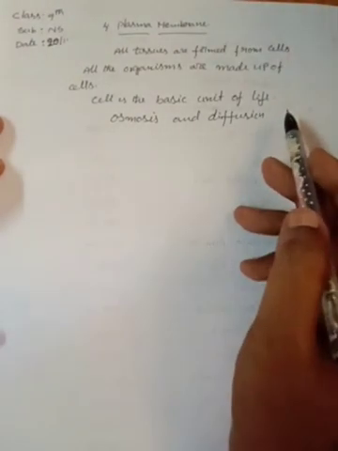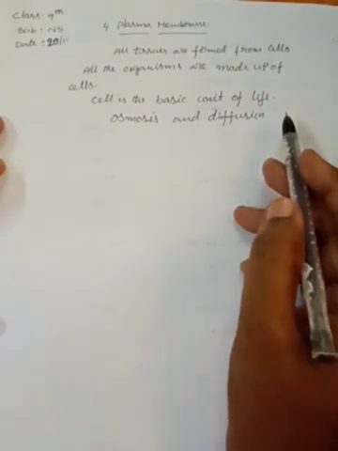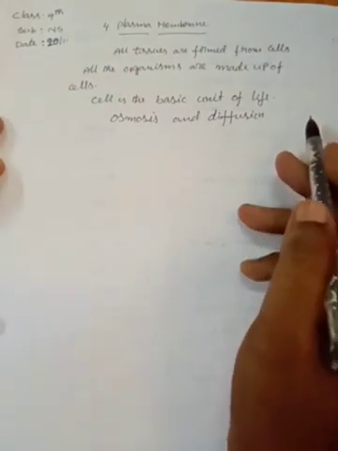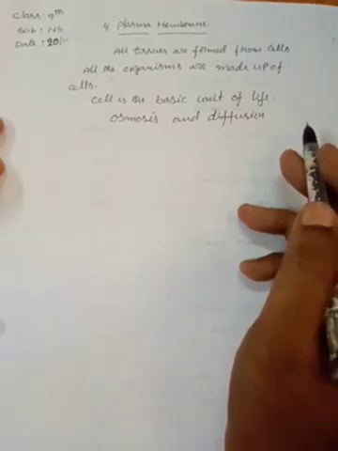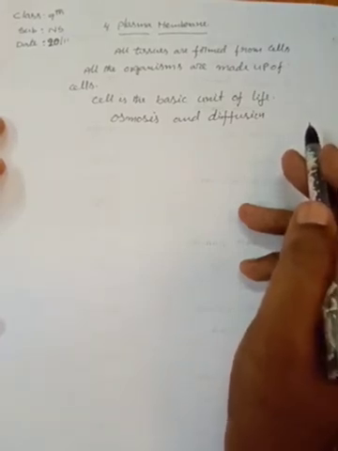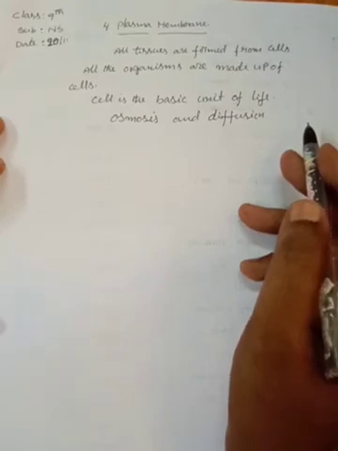Okay, children. Which type of materials enter into the cell and which type of materials exit out of the cell? We draw one table.